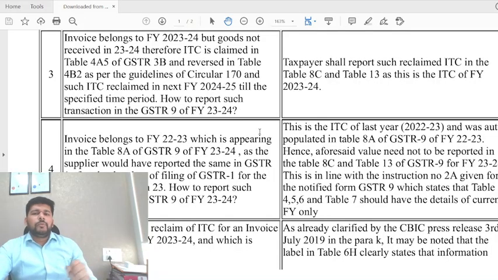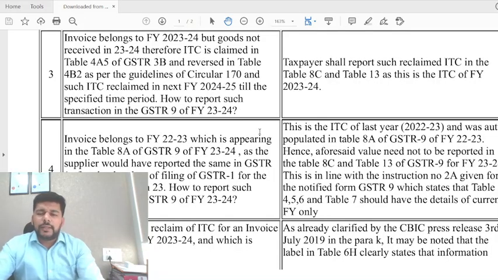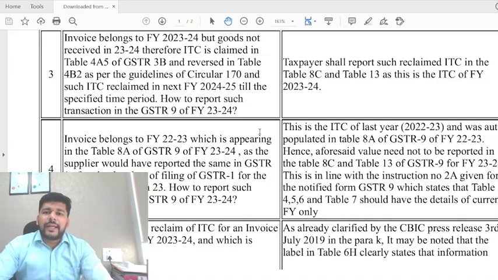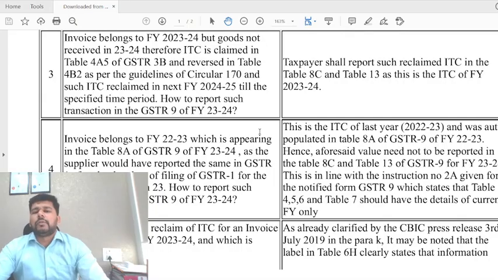With all humility, with all respect, I would only say that for such a transaction we will not avail and reverse and reclaim, because reclaiming of credit as per the provision of the law technically is eligible only in case of second proviso to 16 subsection 2. This reclaim per the circular 170 is not something that is in line with the other reclaim provisions.